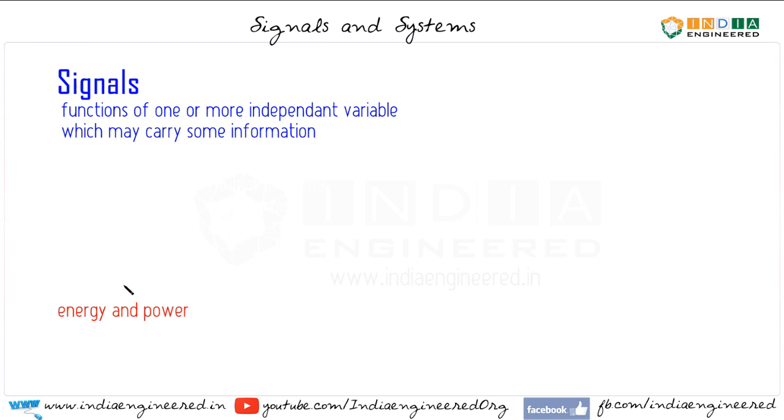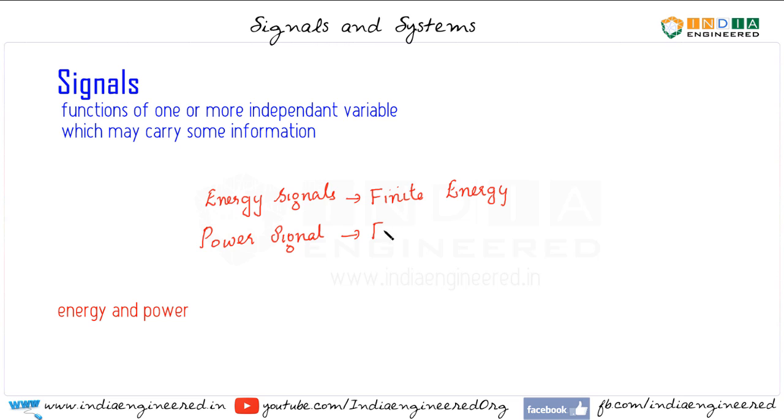Now for the sake of completion, let me mention energy and power signals. Energy signals are signals with finite energy. So if the signal energy is finite, we can say that the signal is an energy signal. Similarly, a power signal will have finite power. We will discuss how to calculate energy and power of a signal at a later stage, and we will have a detailed comparison between energy signals and power signals. For now, energy signals are signals having finite energy, and power signals are signals having finite power.